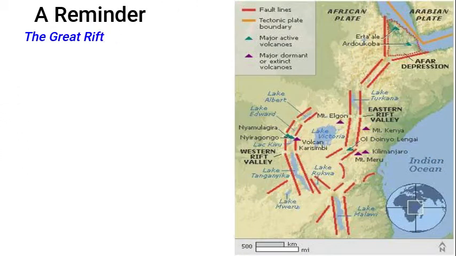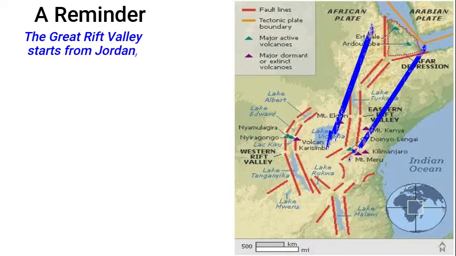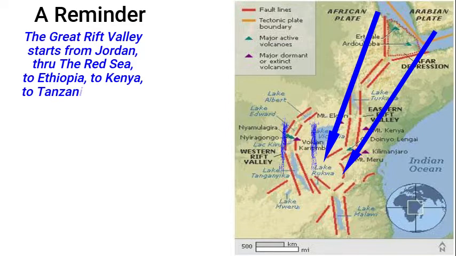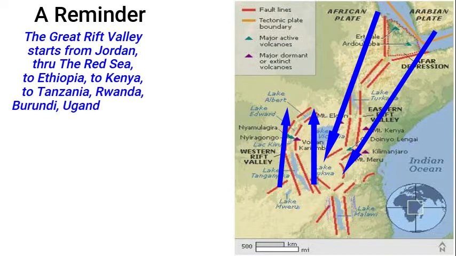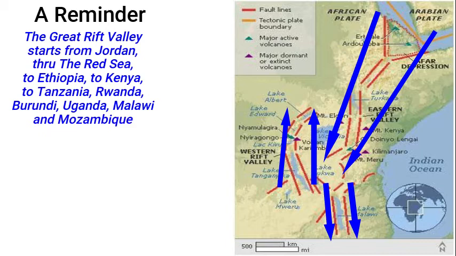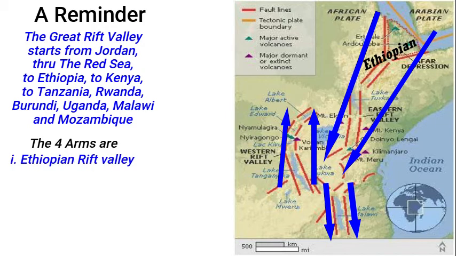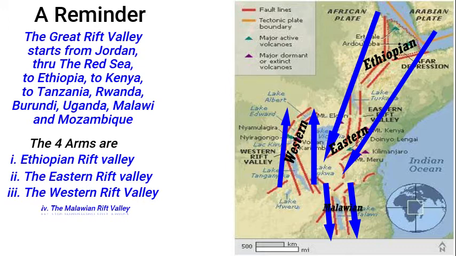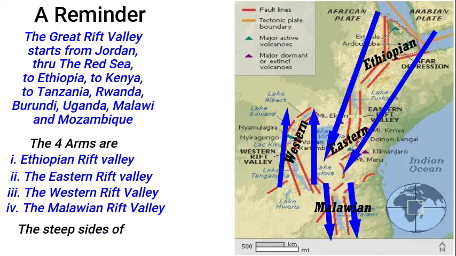So to remind you, the Great African Rift Valley starts from Jordan in the Middle East and goes through the Red Sea to Ethiopia, Kenya, Tanzania, Rwanda, Burundi, Uganda, Malawi, and Mozambique. That's the Great Rift Valley. And we have said it has 4 arms: the Ethiopian Rift Valley, the Eastern Rift Valley, the Western Rift Valley, and the Malawian Rift Valley. Furthermore, the steep sides of the Rift Valley are called escarpments.